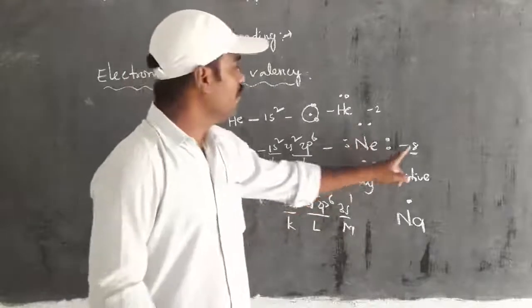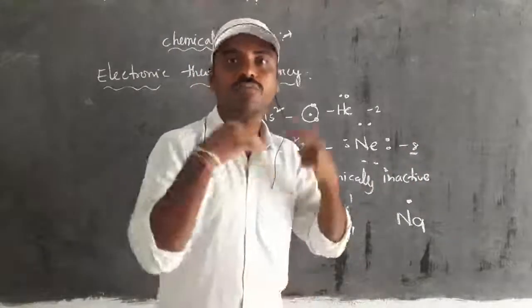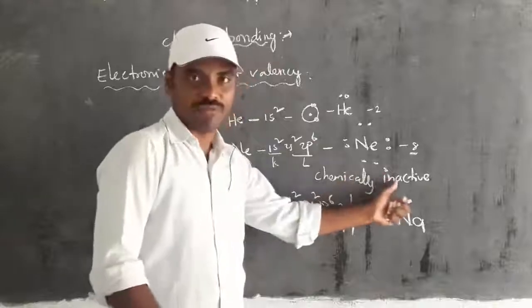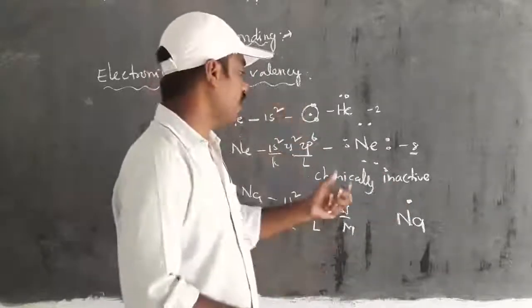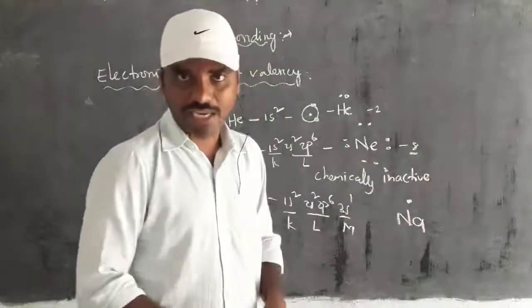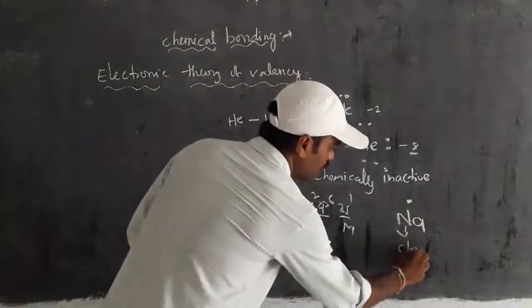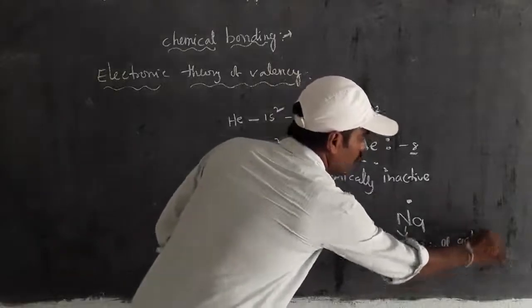From that, atoms which have 8 outermost electrons are chemically inactive. The elements having outermost electrons less than 8 or more than 8 are chemically active. So here I am writing, sodium is chemically active, right?